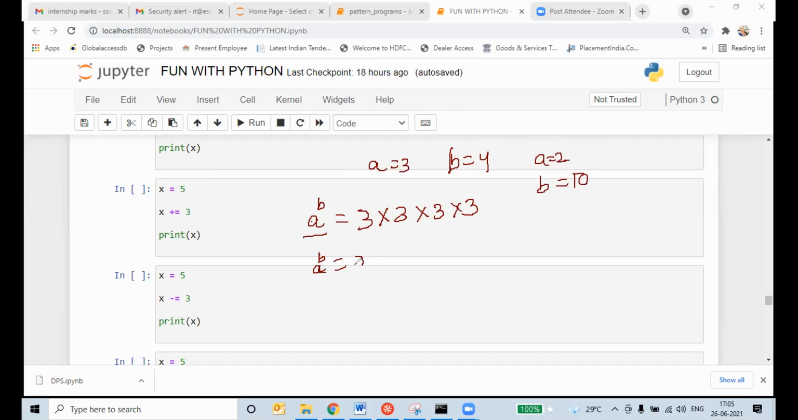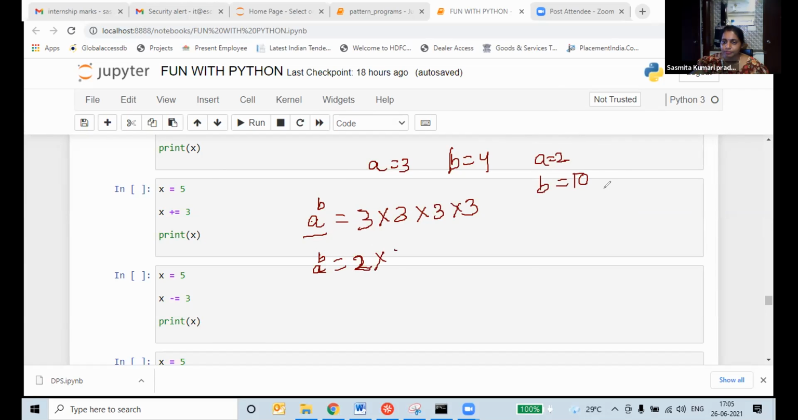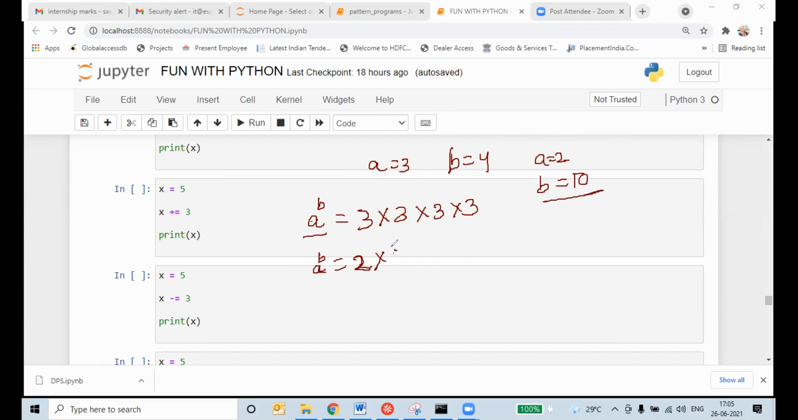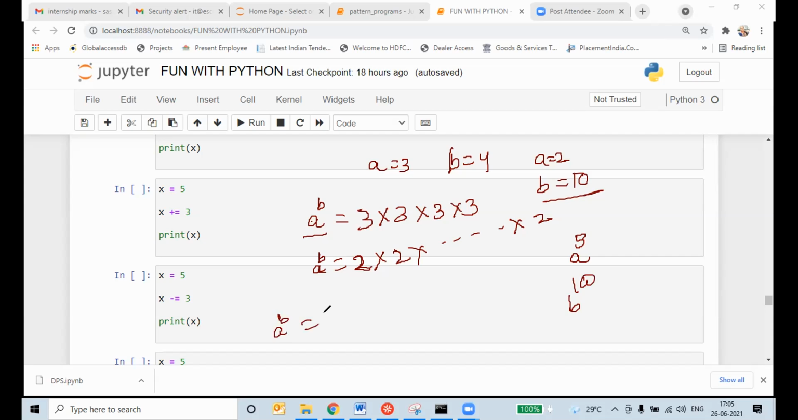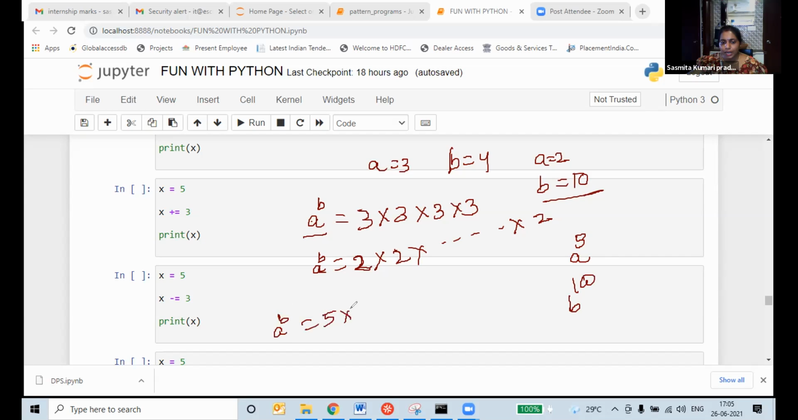So A is equal to 2 and B is equal to 10. So it will be 2 into 2 into 2 into 2, how many times? 10 times. If A is equal to 5, B is equal to 100, how many times will we multiply? 5 will be multiplied 100 times. That is what I call power.